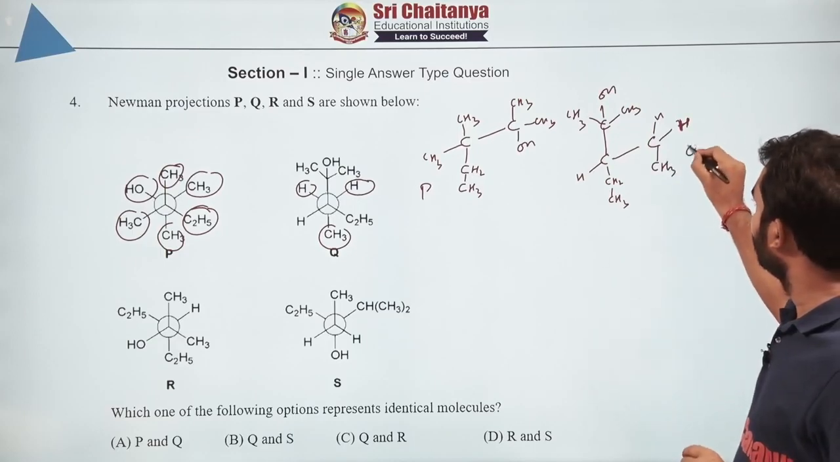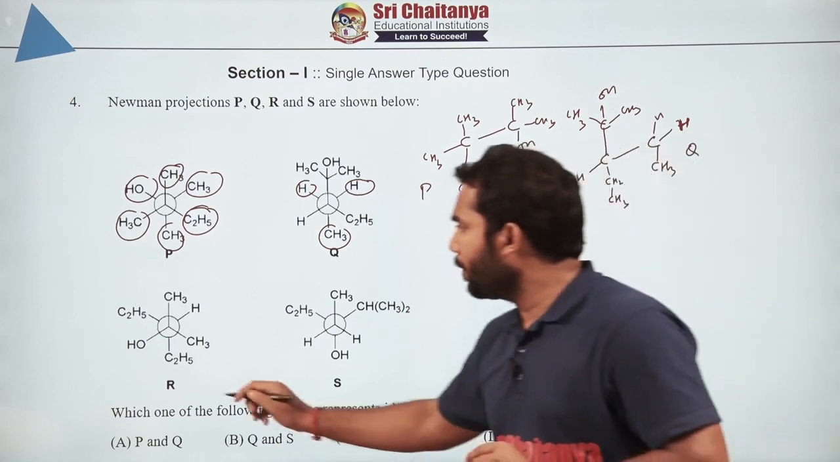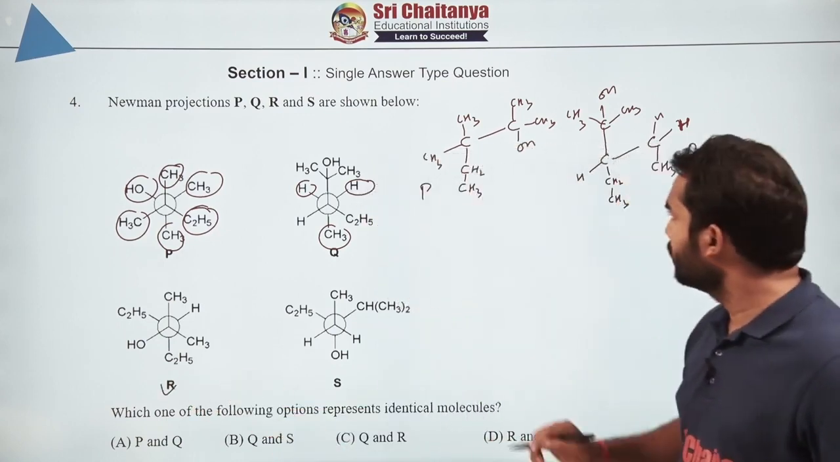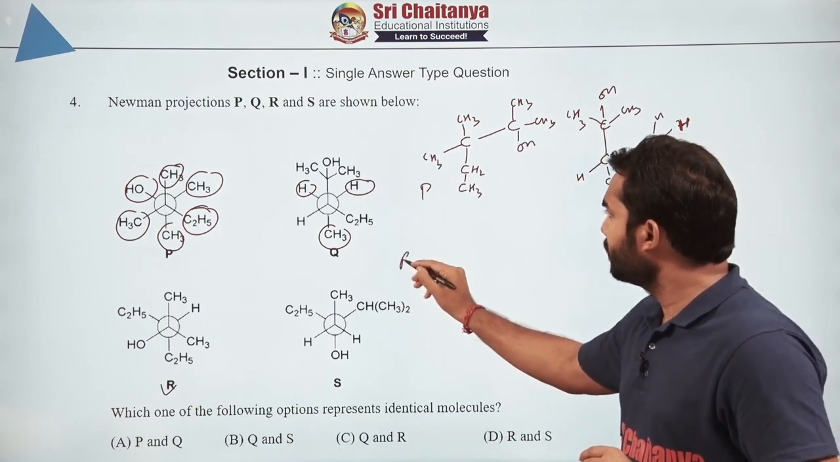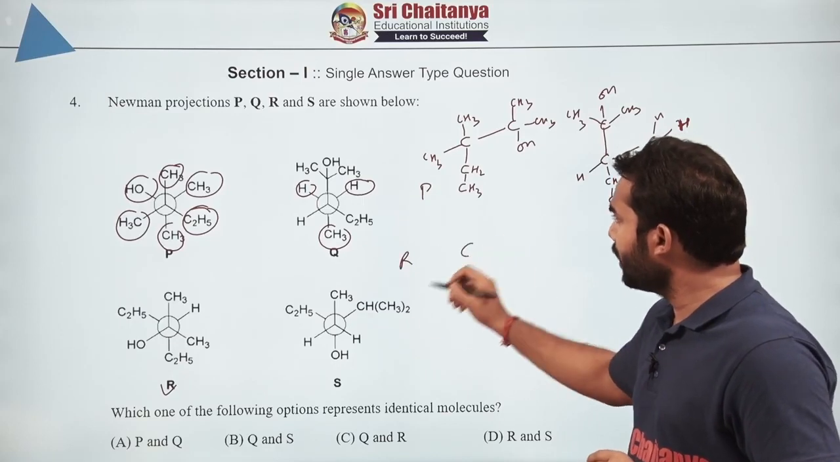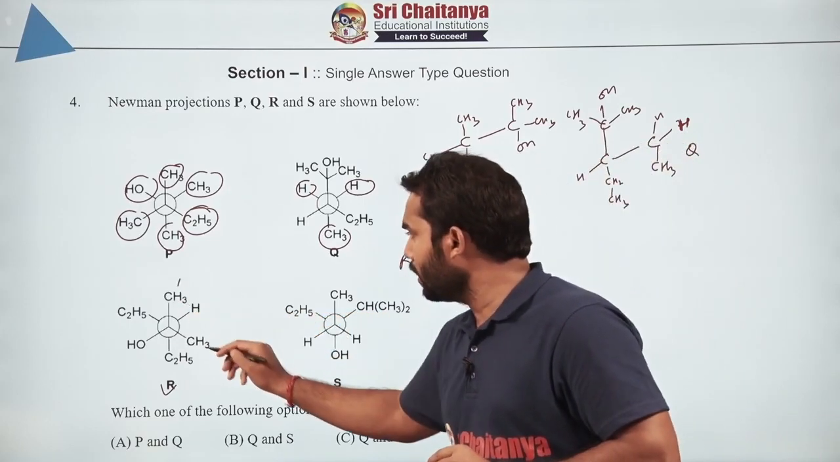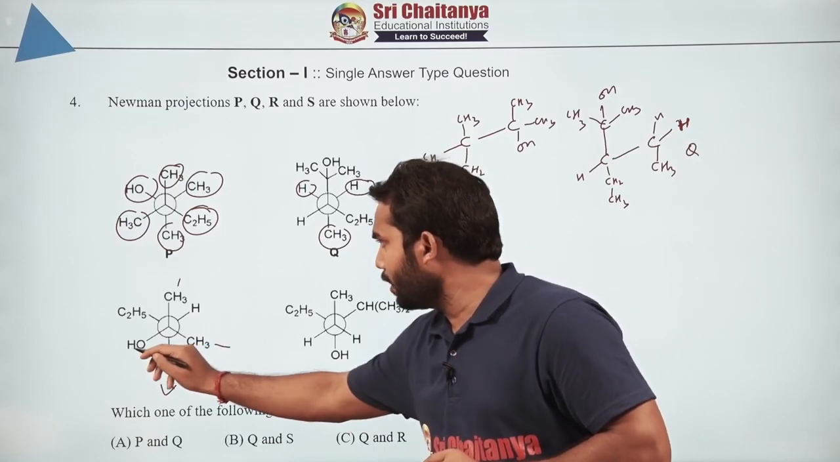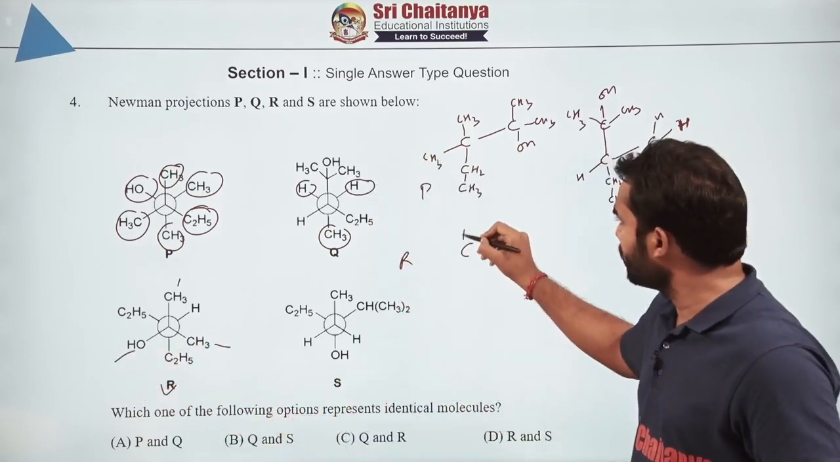So this is Q. Now let's open R in open chain. How will it be? The front carbon, as you can see here, has CH3, CH3 and OH, 2 CH3 and 1 OH.